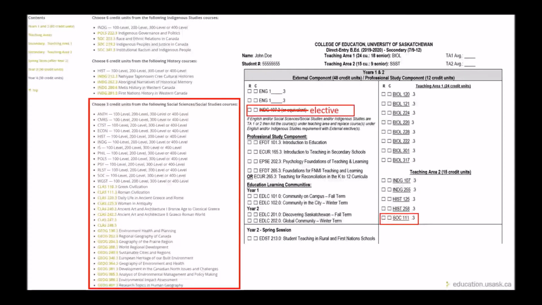One thing that it's important to note about the Social Science, Social Studies teaching area is that 6 credit units must be courses that contain Canadian content. In this case, both Indigenous Studies 107 and Indigenous Studies 255 are Canadian-based courses.